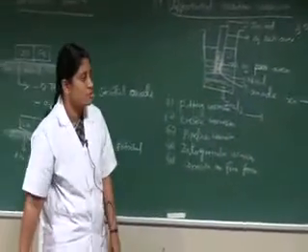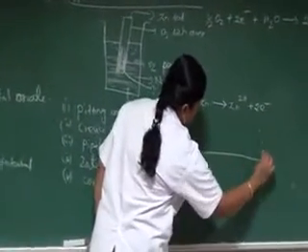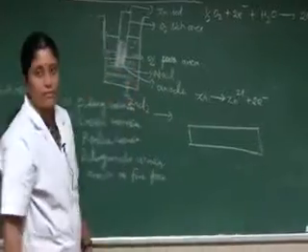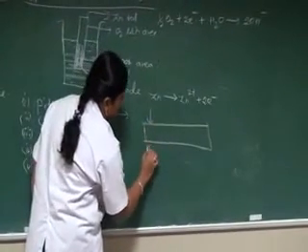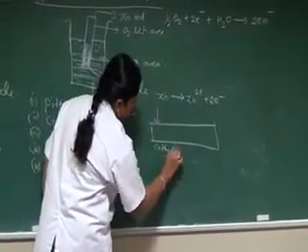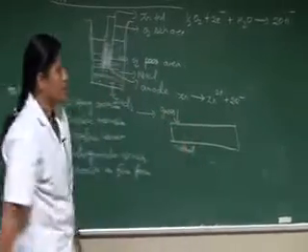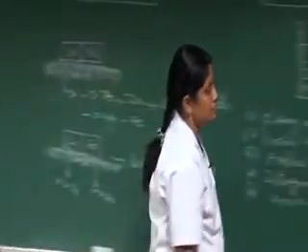Pitting corrosion takes place when the metal is in direct contact with the environment. Consider this a metal in direct contact with the environment. This is the cathodic part, exposed to environmental gases.